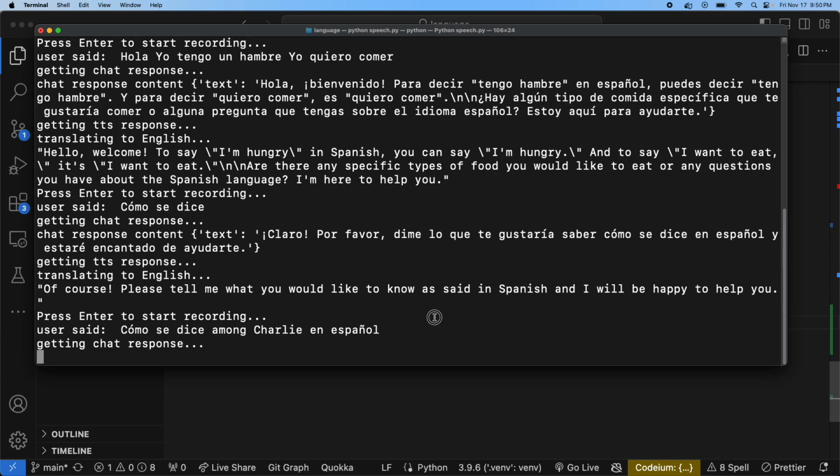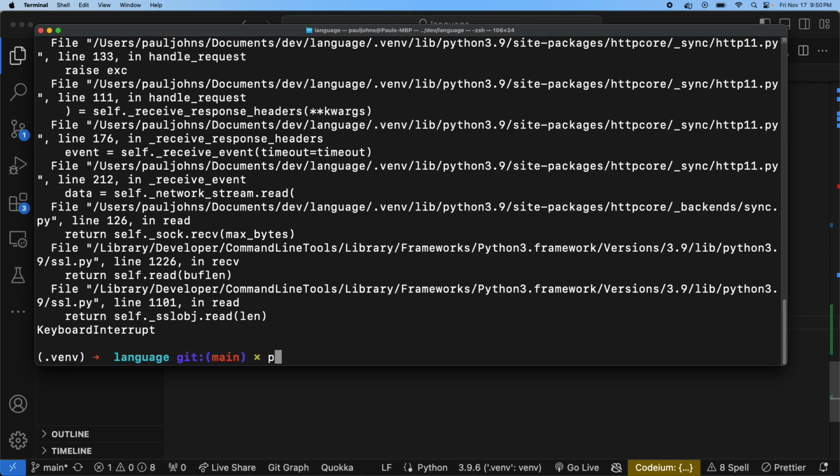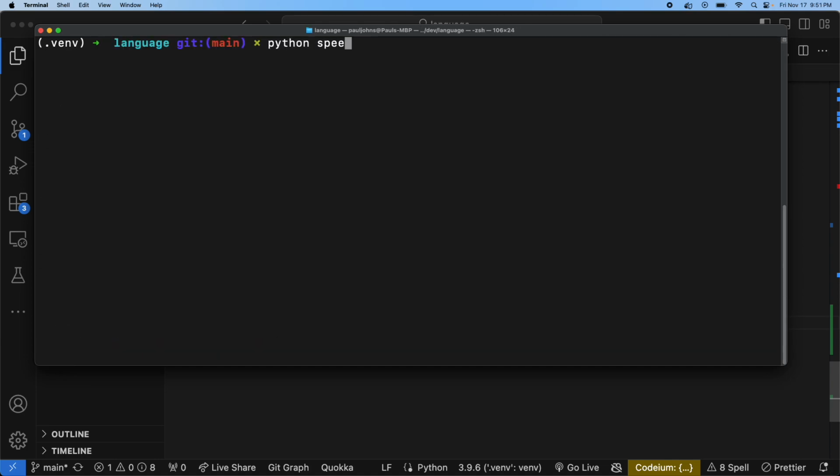Doesn't look like we're gonna be able to see how to say among Charlie in Espanol. ¿Cómo se dice I want chocolate in Espanol?